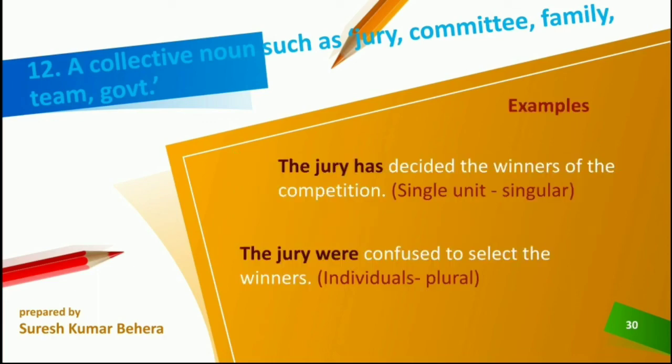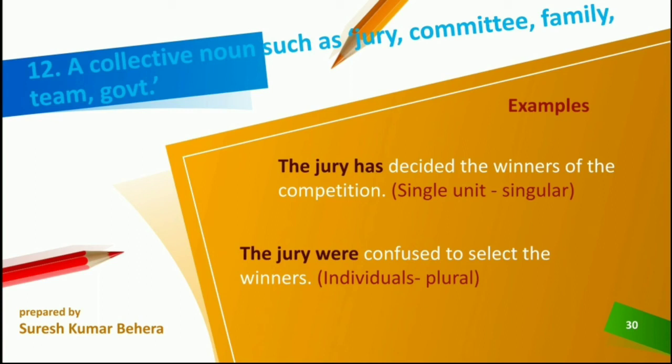Examples. The jury has decided the winners of the competition. Here single unit means the jury may be 6 members, maybe 5 members, but all together they decided. So it is considered a single unit, so it is singular. So the jury has. Next, the jury were confused to select the winners.